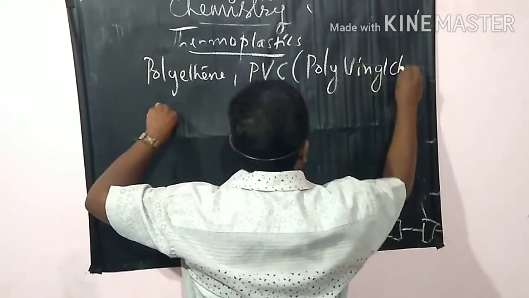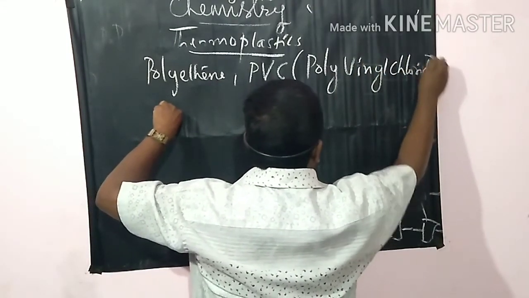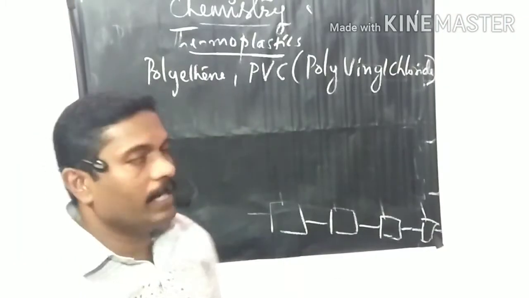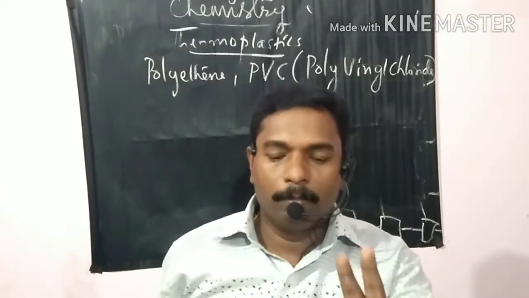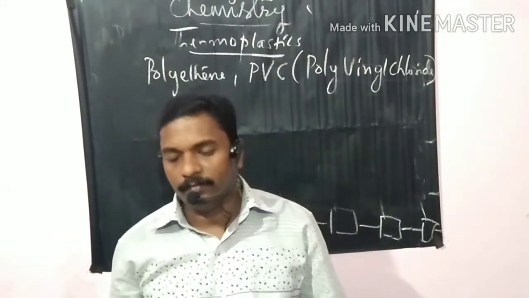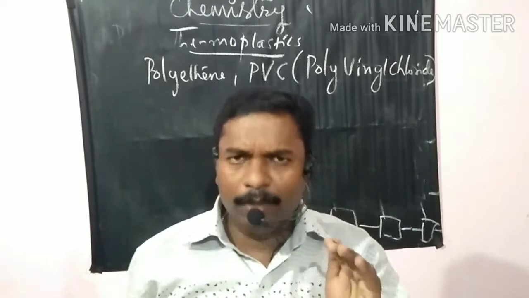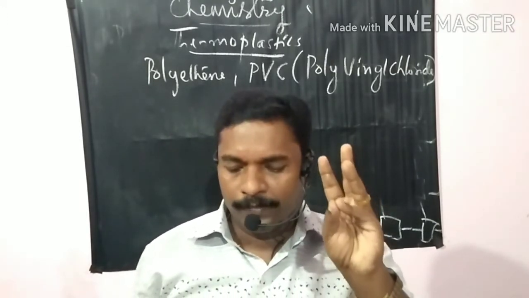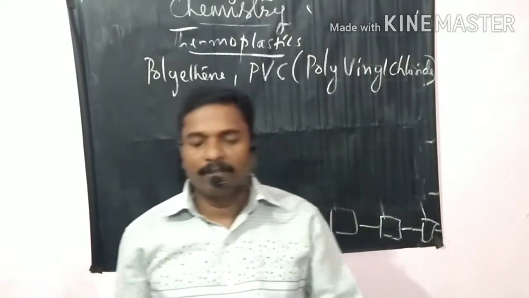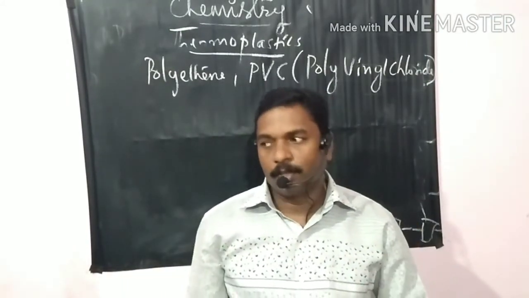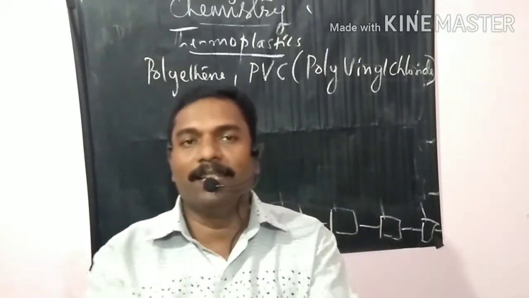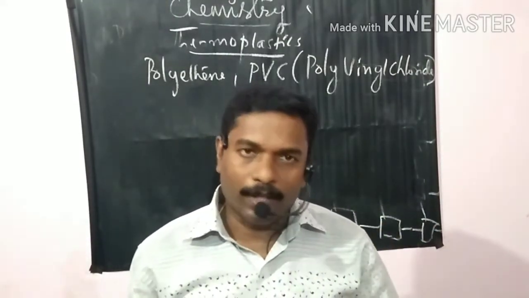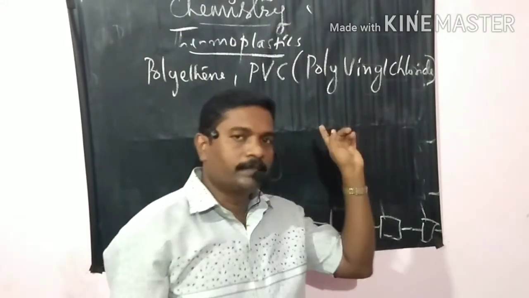Polyvinyl chloride. So polythene and PVC are two examples of thermoplastics, mainly used for manufacturing toys, combs and various types of containers. While heating, they bend easily or can be molded easily. That type of plastic is called thermoplastic.